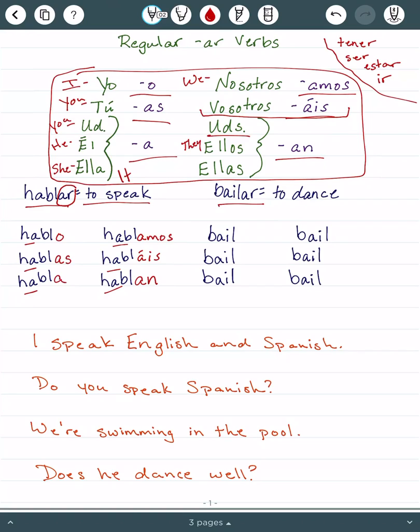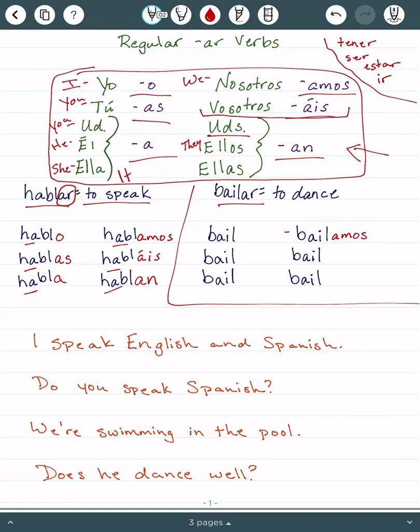So habla. So again, the first step is really to memorize what the verbs mean. The second step is to memorize these verb endings. And then understanding just how it works. So let's look at the verb bailar. Bailar means to dance. And then if we've got our verb endings memorized, then it's fairly simple. So if we want to say we are dancing, we is this one. And we add amos, bailamos, we are dancing.